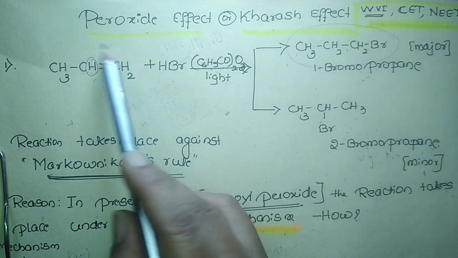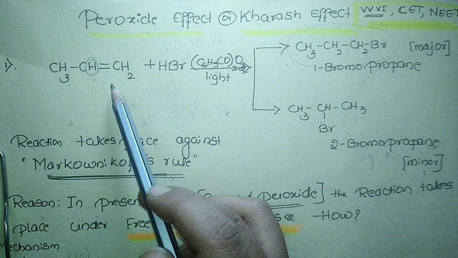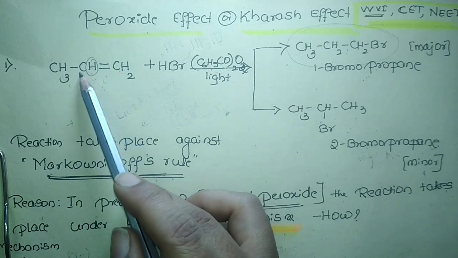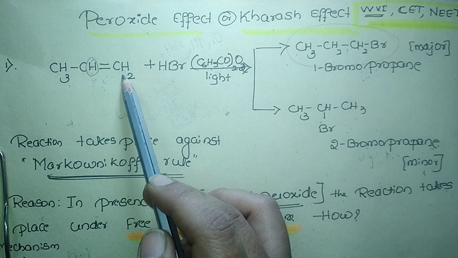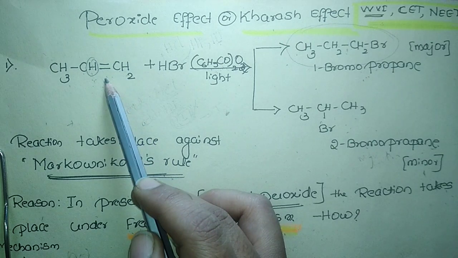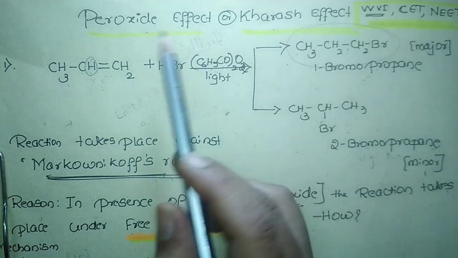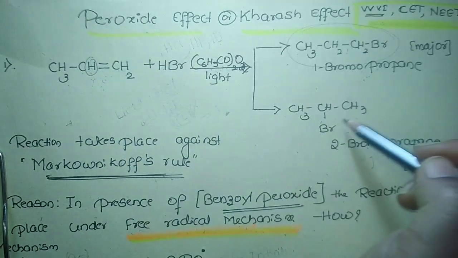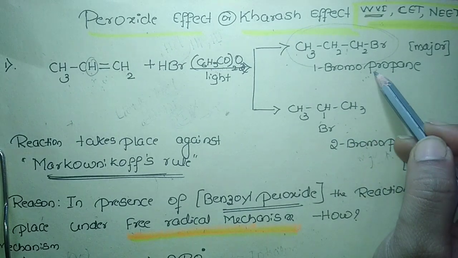But when an unsymmetric alkene comes, what do you mean by unsymmetric? On either side of the double bond we have a different number of carbon atoms. When this unsymmetric alkene is treated with hydrogen bromide, that is, hydrohalogenation is carried out on this unsymmetric alkene, we are going to get two products: one is 2-bromopropane, one is 1-bromopropane.